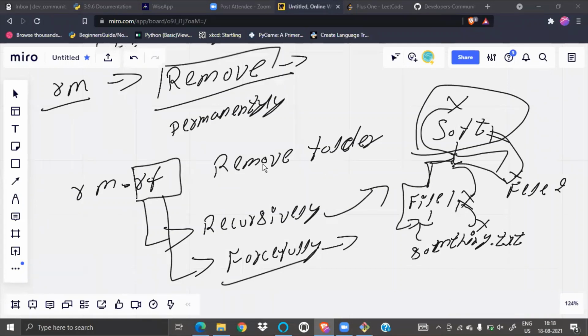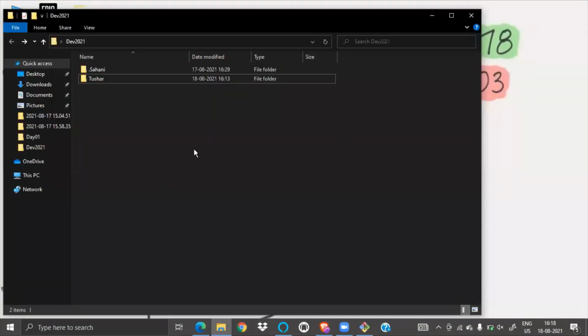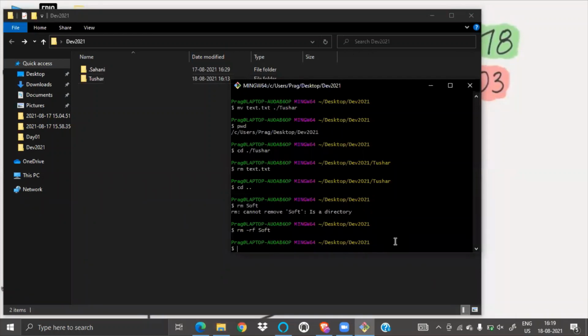Yes, you can remove an application. Obviously you can. Let me show you. Okay, let me create an application for you. I am just going to create an application. Just tell me, how can I create an application?